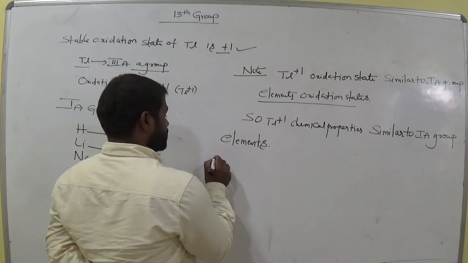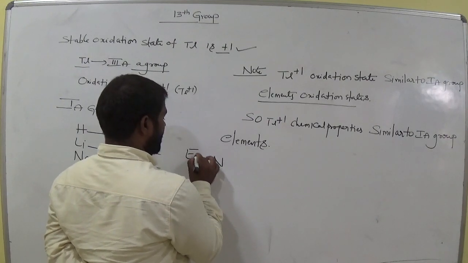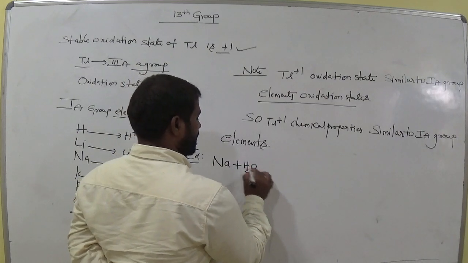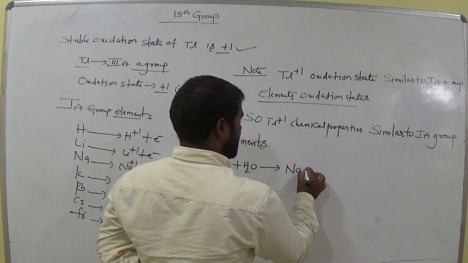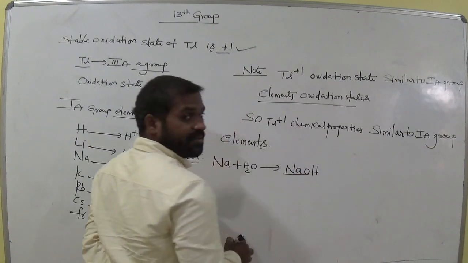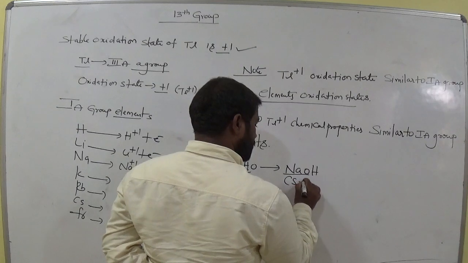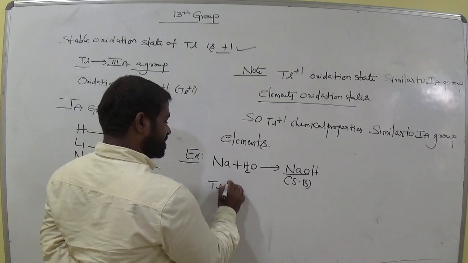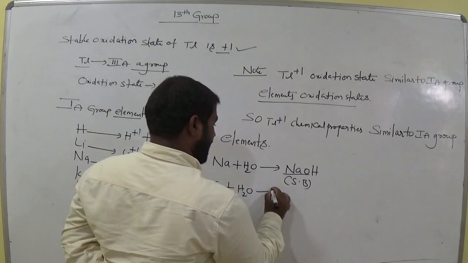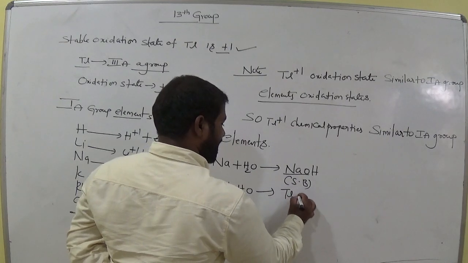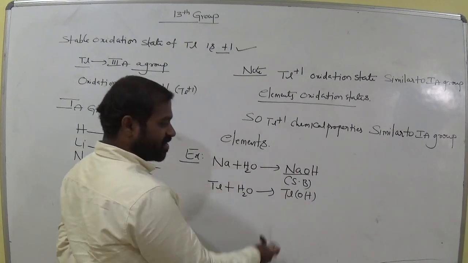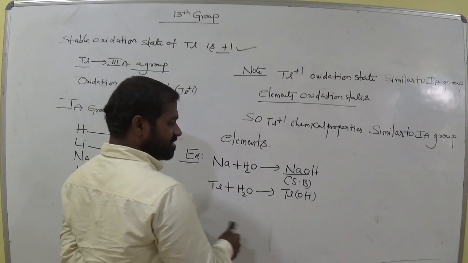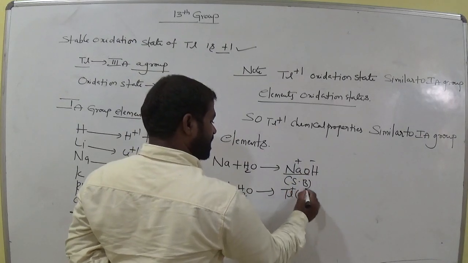So let's take an example of how it is similar. Sodium, when treated with water, becomes NaOH. Sodium hydroxide is a strong base, am I right? Strong base. So now thallium is dissolved in water. It can also produce thallium hydroxide. Why? Because thallium is similar to sodium due to the +1 oxidation state. So here it is +1, -1. Here it is also +1, -1.